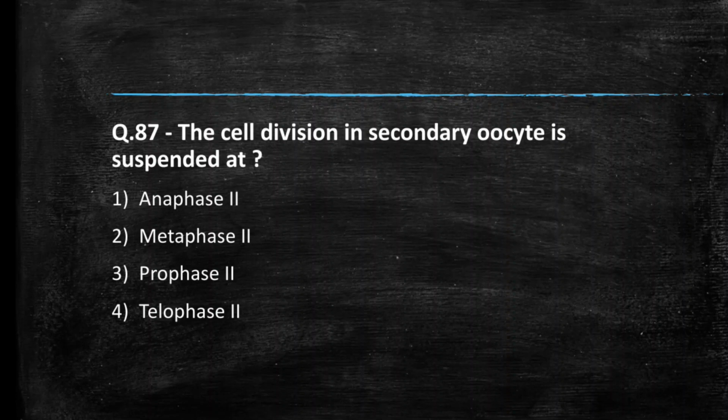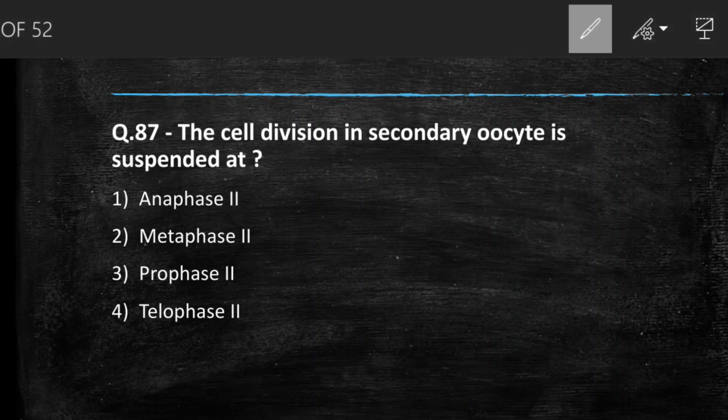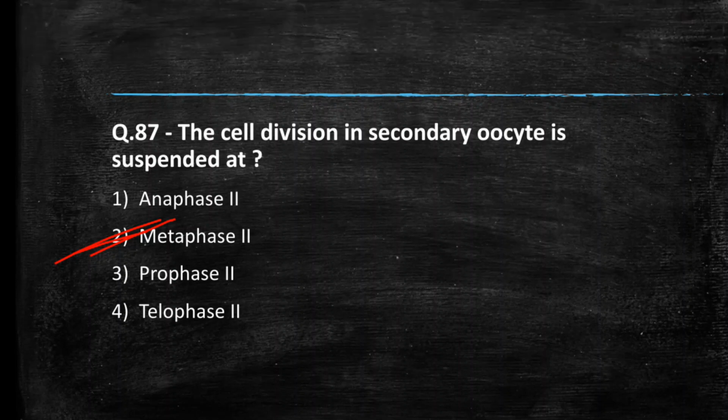Next question we have, the cell division in secondary oocyte is suspended at. So the cell division in secondary oocyte before the entry of sperm is suspended at metaphase 2. So the answer goes option B, metaphase 2.